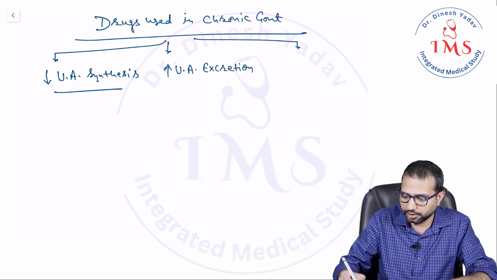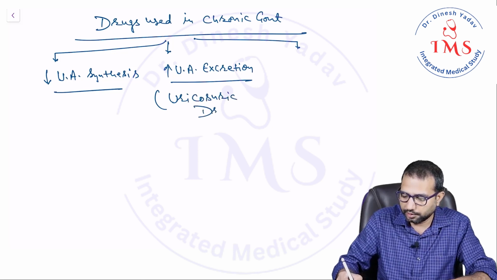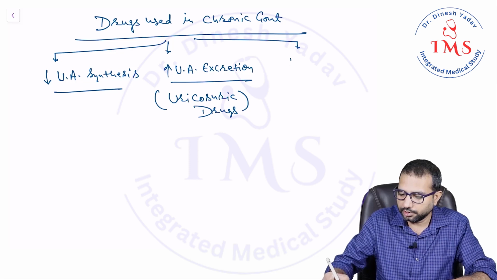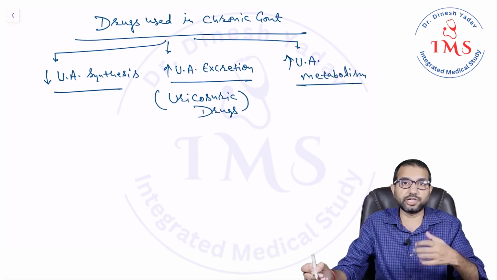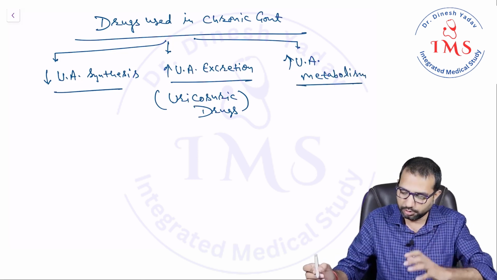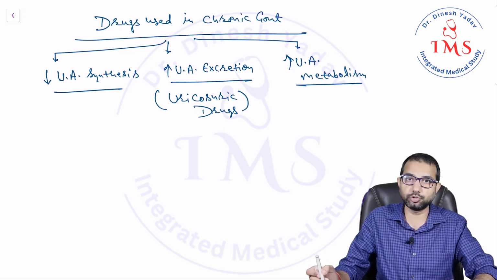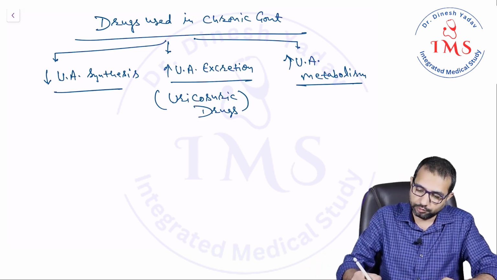These are also called uricosuric drugs. And the third is increase the uric acid metabolism. Normally we do not have any enzyme in our body for uric acid metabolism, but these drugs can metabolize the uric acid to allantoin.